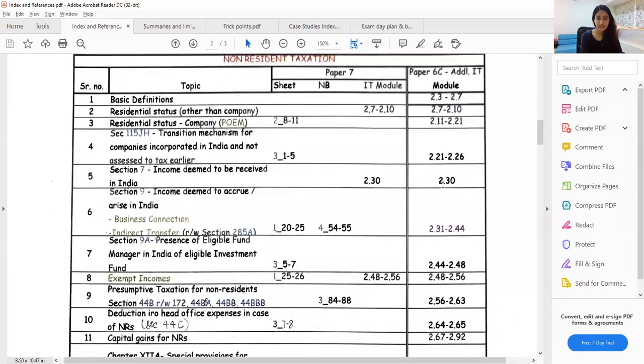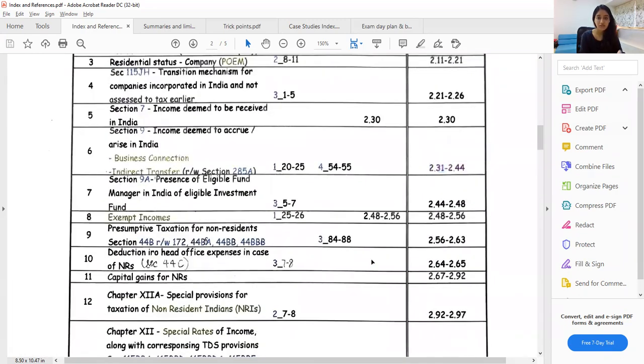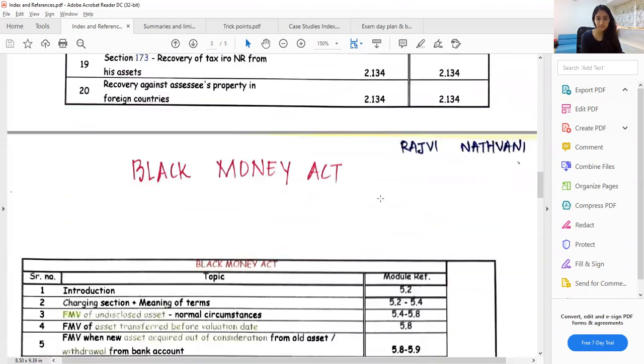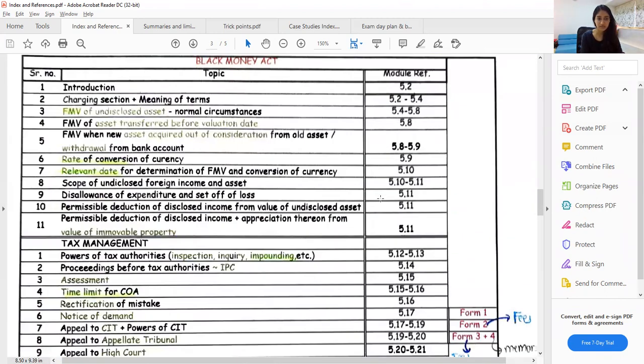Then this is non-resident taxation. Similarly, for each topic, you should know, if there's a question on indirect transfer, say for example, where you have to refer and where you have made your markings so that you can quickly refer to that page only and not waste time searching. And this is Black Money Act. Now this is also very important because this is not there in DT. This is there only in paper 6, and that is why you should have an index which is very handy because you won't remember everything.